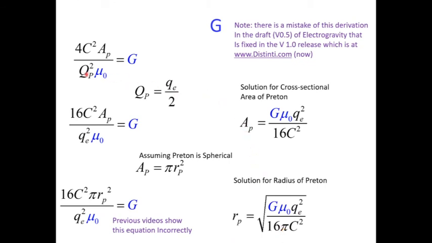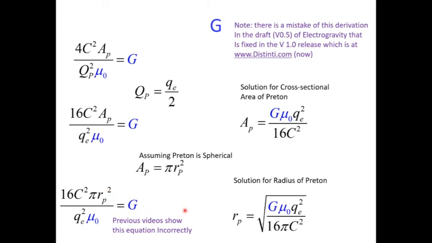Okay, and we're going to substitute the charge of a proton, because we know the charge of a proton is half the electron charge. Okay, so that gets rid of the charge of a proton and puts in a known value here. Okay, and now we can actually solve for the cross-sectional area of a proton. And that's how we're probably going to keep this, because right now we're not sure if a proton is a sphere or some other structure. This will cover it either way. But right now, let's do what we did in the paper and assume that a proton is spherical. And we can say that the area of a proton is pi times the radius of a proton squared. Substitute this in. And now this is our new value.